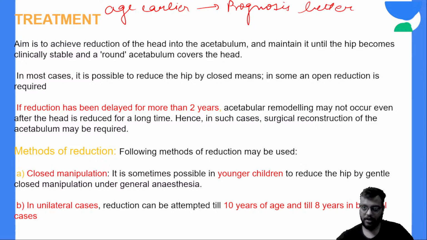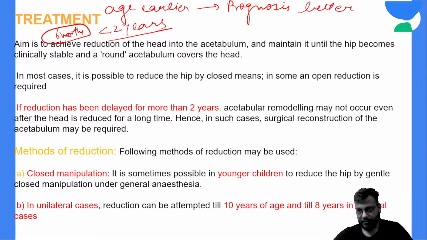Okay, the earlier the age, the better is the prognosis. And what is the treatment of choice? If the child is less than 2 years of age and preferably less than 6 months, 6 months or from the examination point of view up to 2 months, you can try only closed reduction, then maintenance.